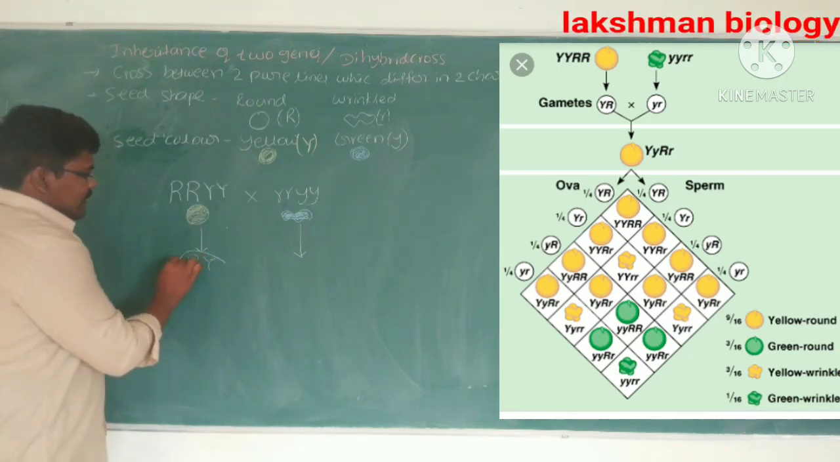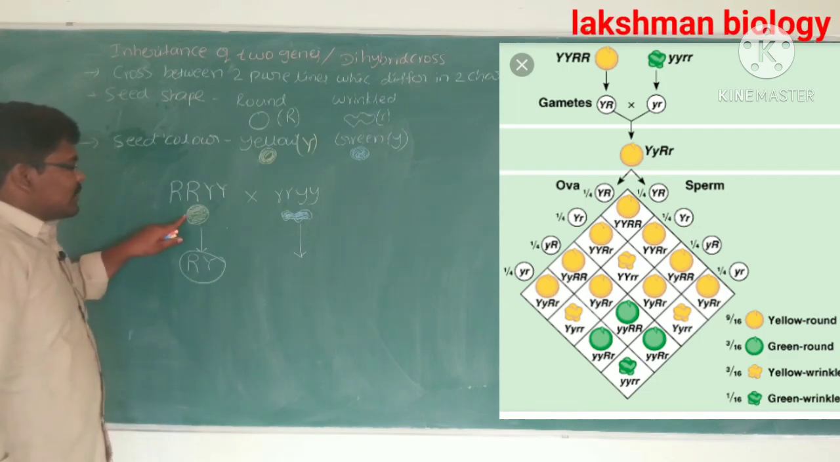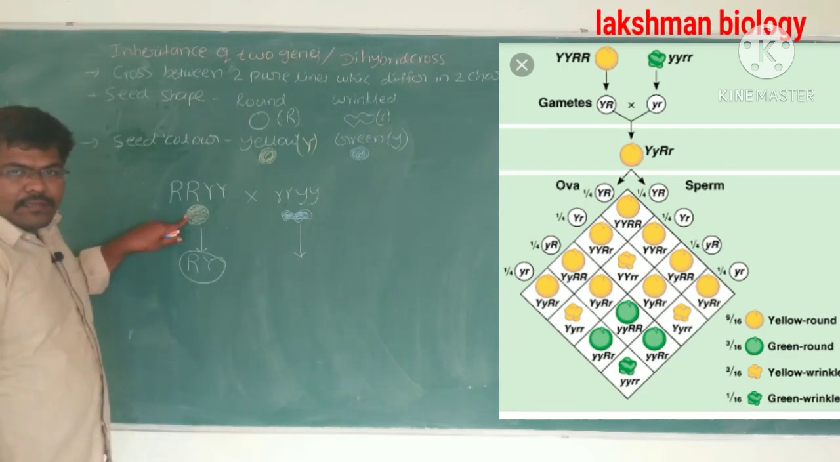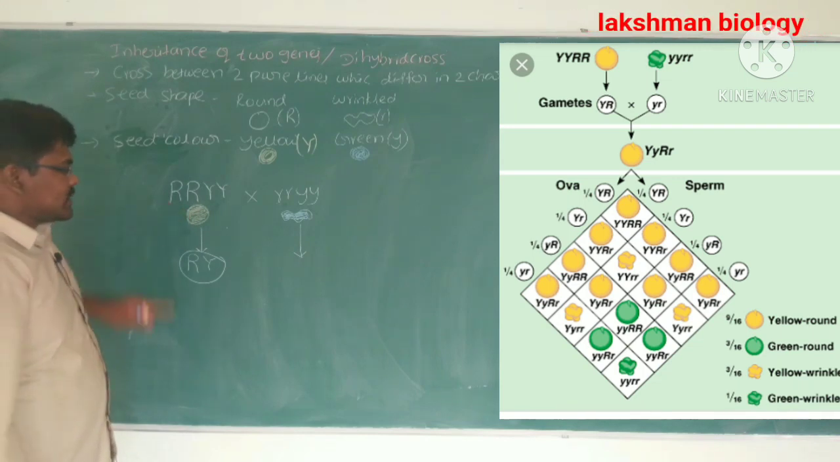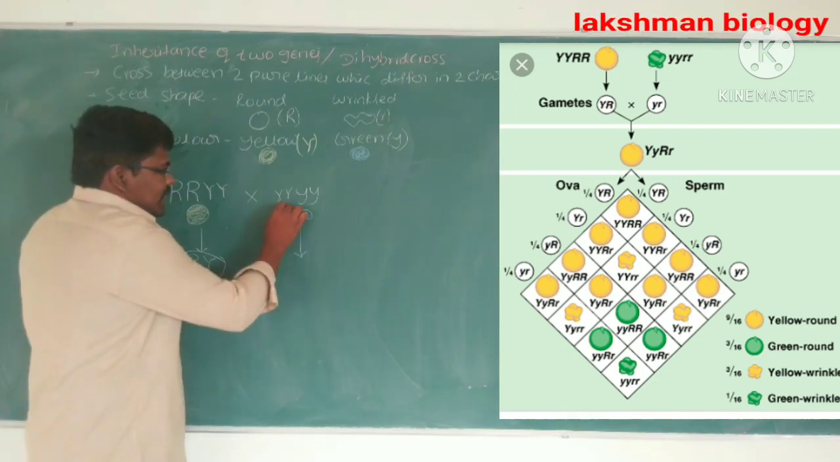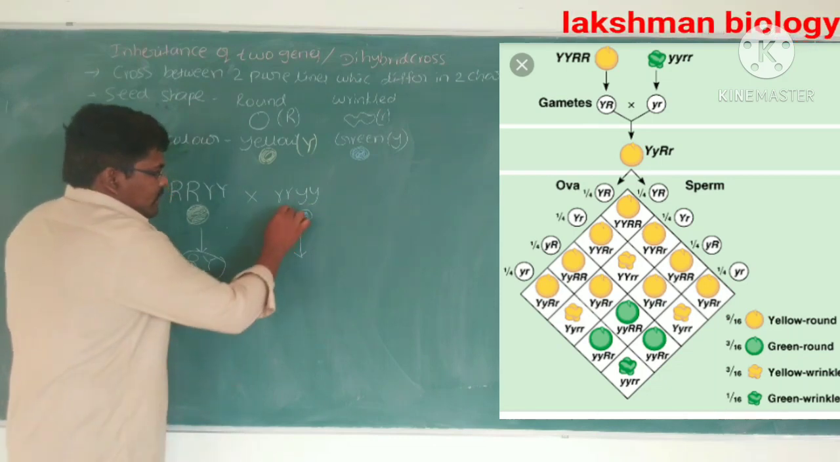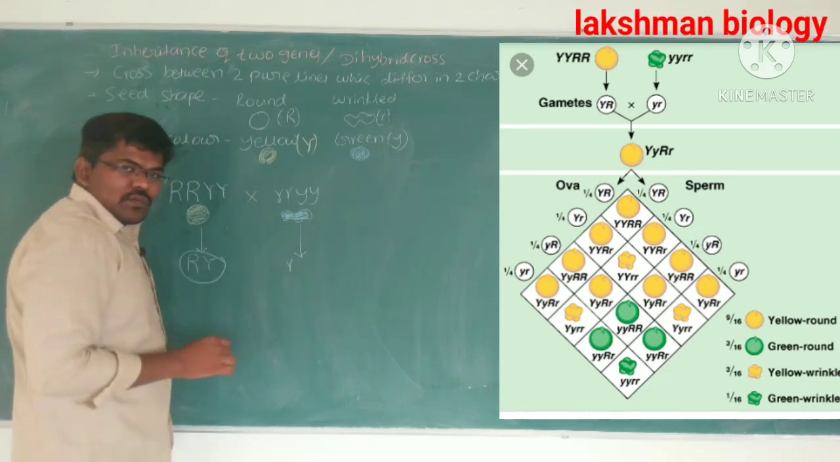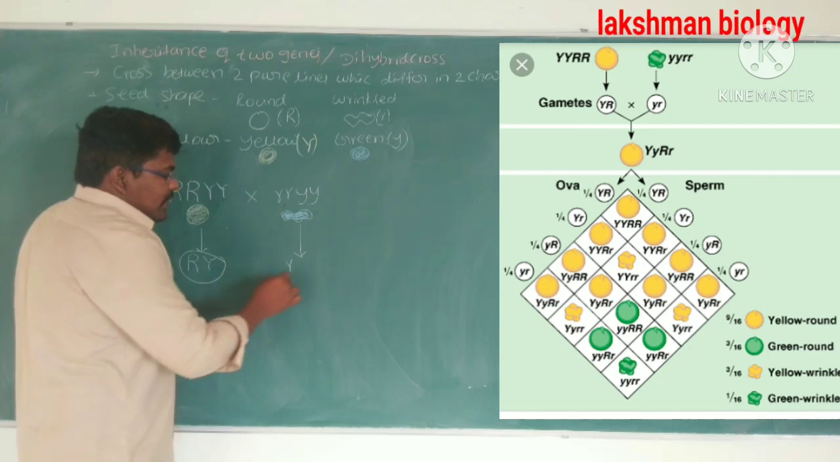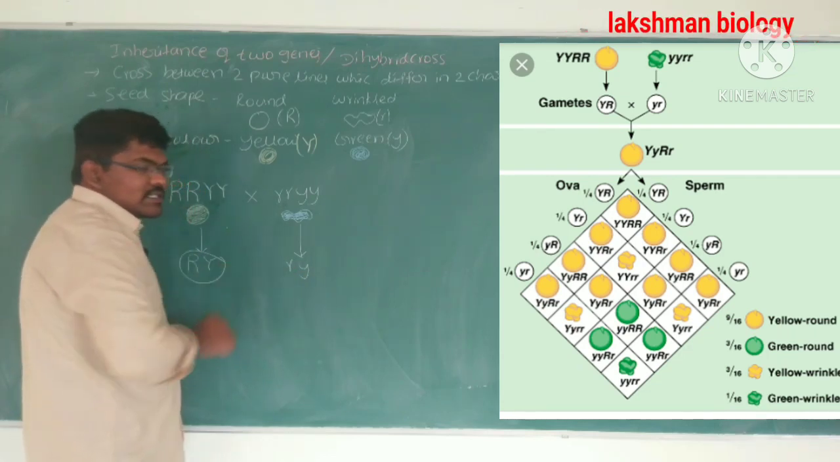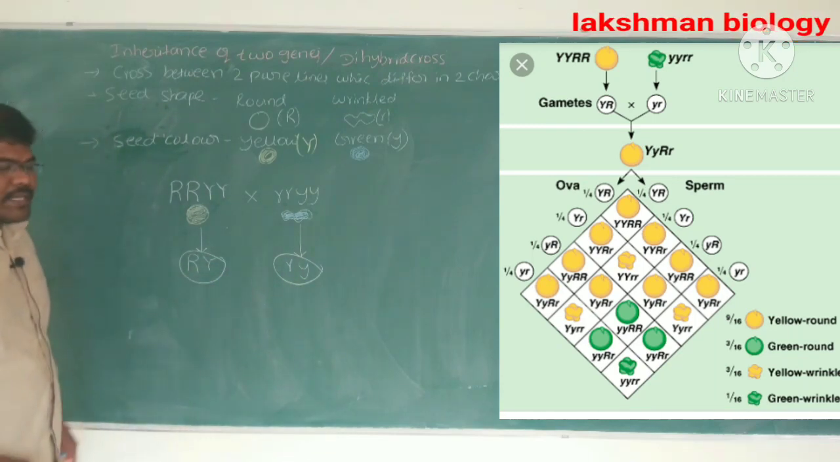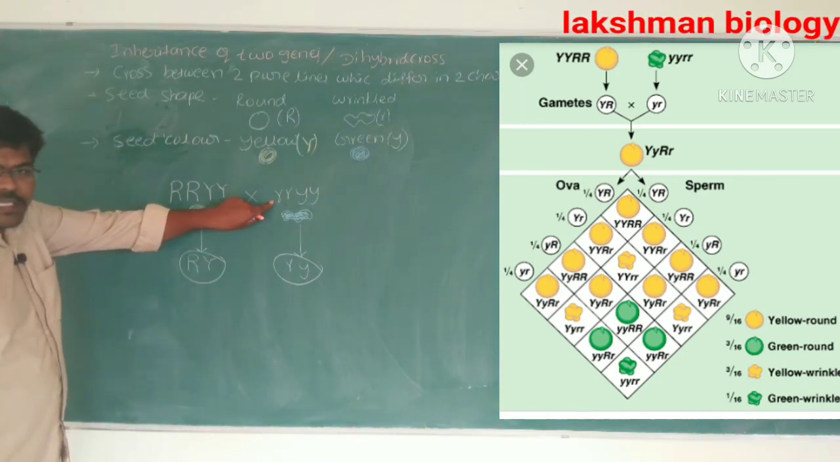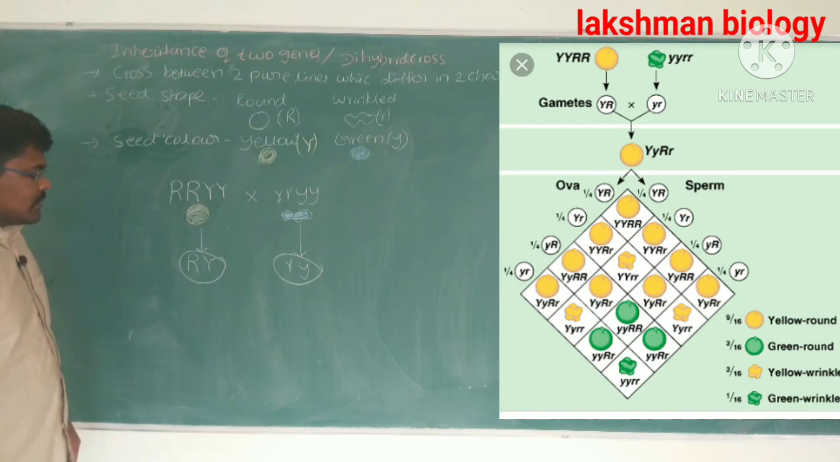This is the gamete formed by the homozygous dominant parent plant for two characters. Next, if you see here, all alleles are recessive. The gamete receives one small r and also one small y. Both recessive alleles are present in the gametes formed by the homozygous recessive parent.